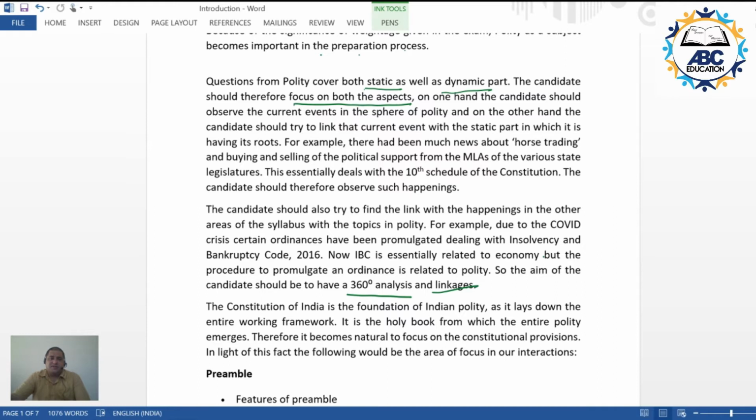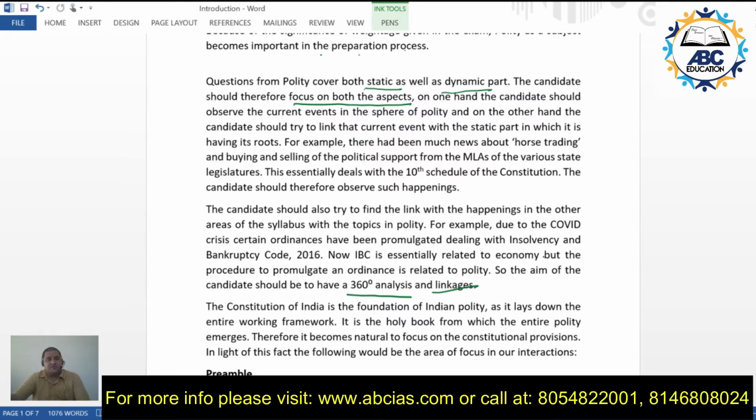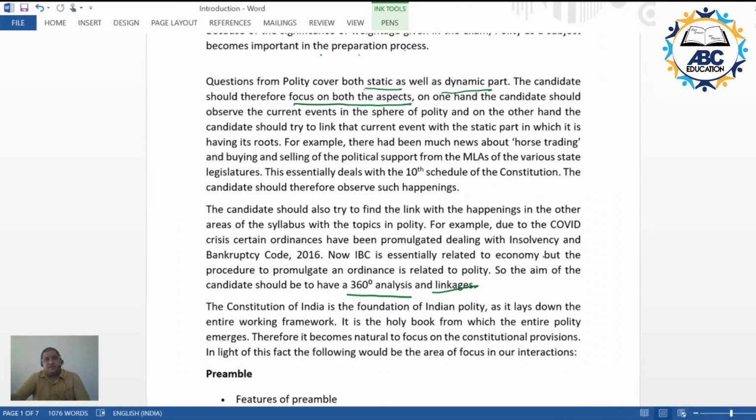Constitution provides us with the structure, a skeleton. It provides us with the various organs, but at the same time it is merely a structure. Its operationalization, its working, is what is called polity.